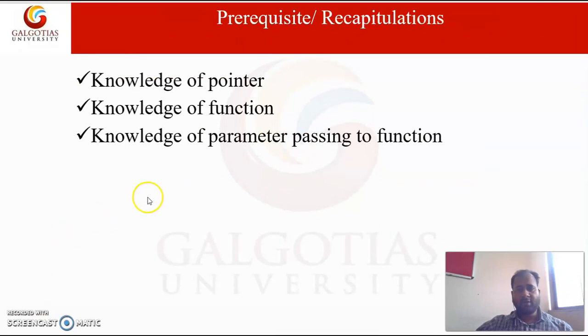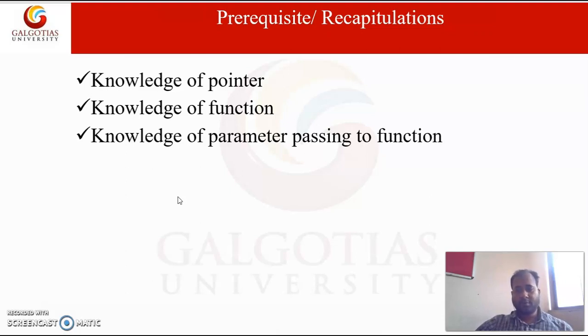In this lecture, I will discuss more on the pointers. In the last lecture, we have seen how pointers can be used to store memory address of another variables and how we can perform operations by using the pointers.